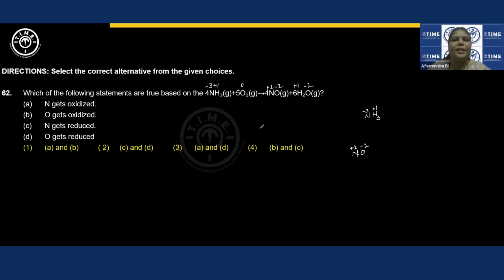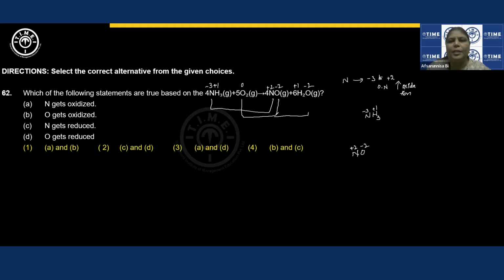Now, let us see the change in the oxidation states. Nitrogen is changing from -3 to +2. So is it gaining electrons or losing electrons? The oxidation number is increasing. Increase in oxidation number is oxidation. Now coming to oxygen, from 0 it is changing to -2.